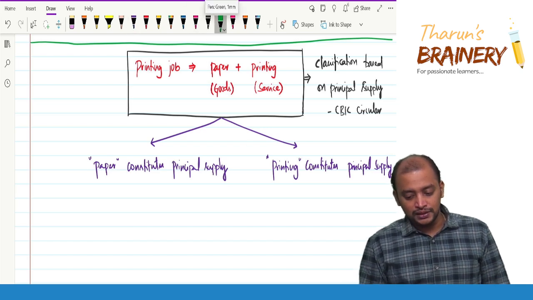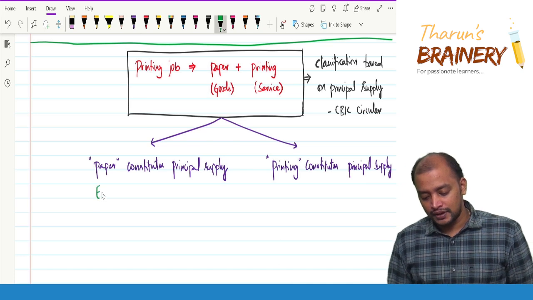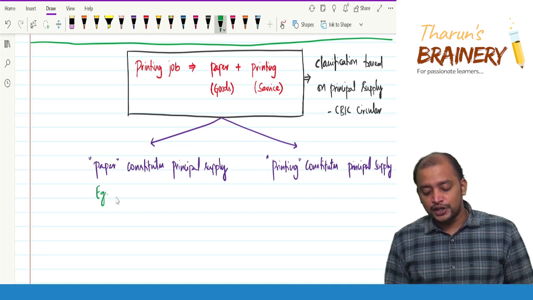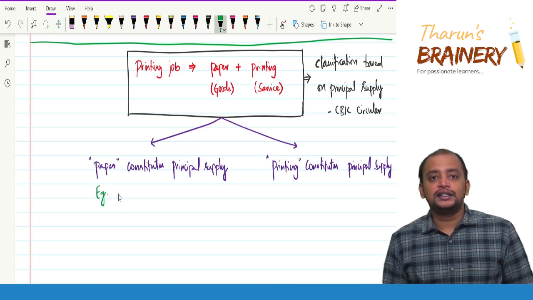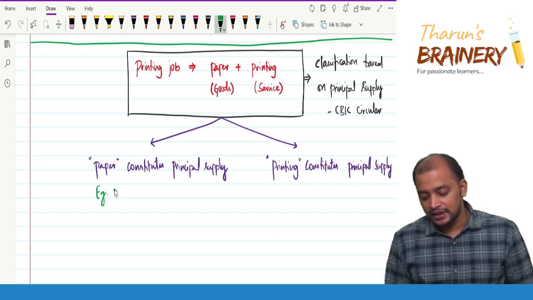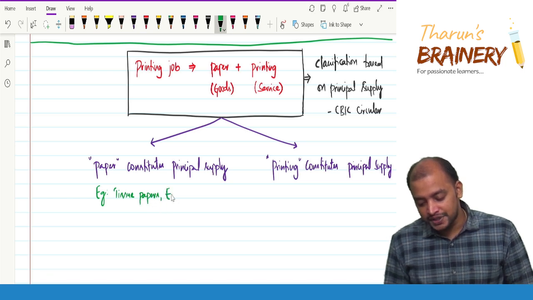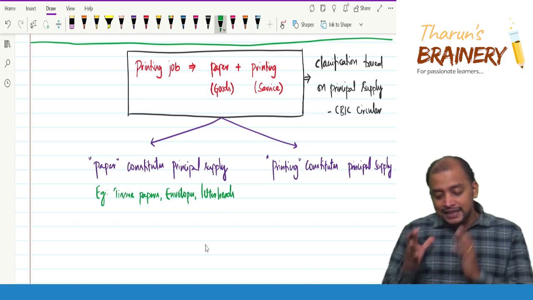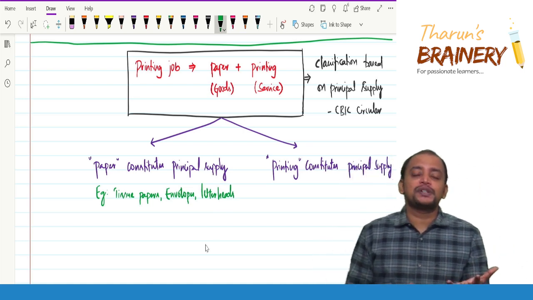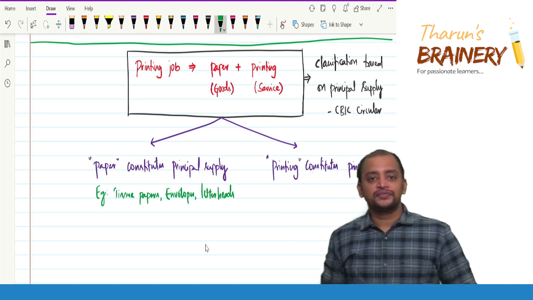So for example, in case of tissue papers, envelopes, letterheads, etc. In this case, paper constitutes principal supply. Printing is only ancillary.